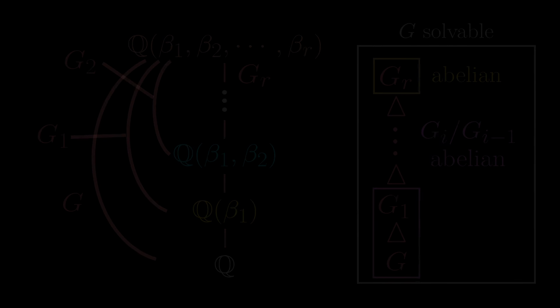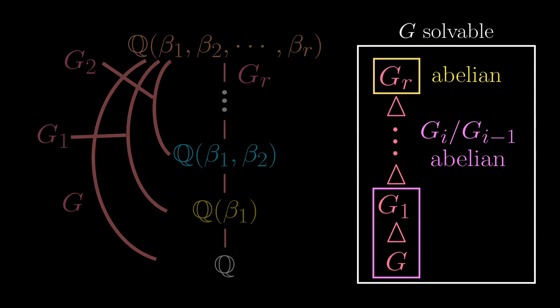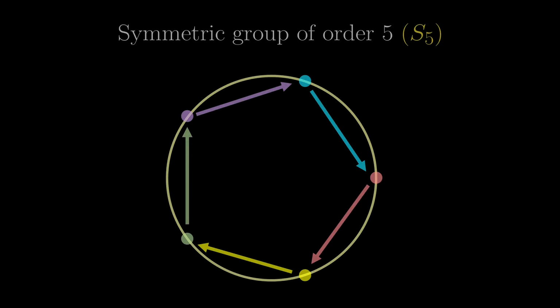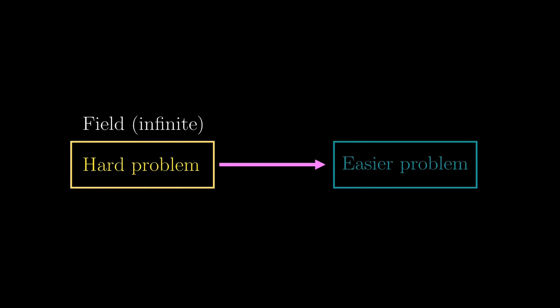So because of this transformation of the problem, we only need to focus on the groups. Finally, we used intuition to realize that most likely the Galois group is not solvable. In other words, we have rephrased it into a hard problem using fields, then we transform it into an easier finite problem about groups using Galois groups.